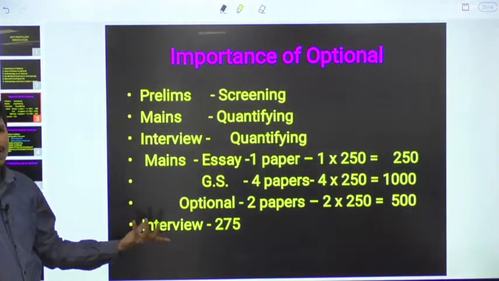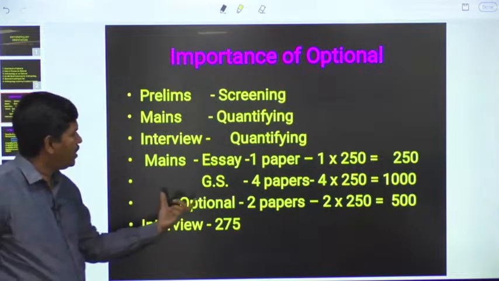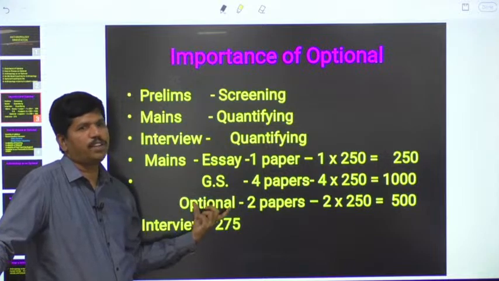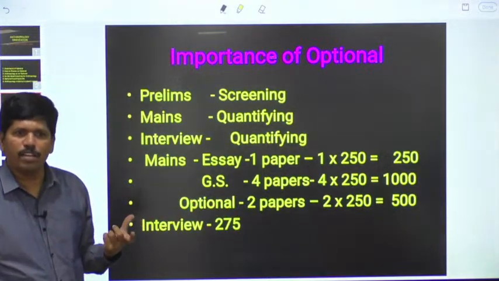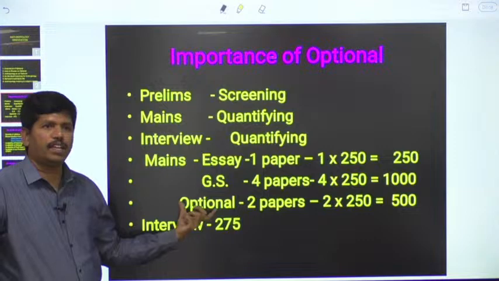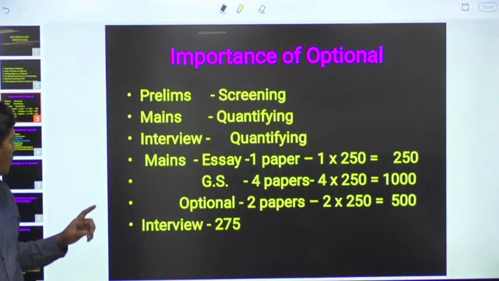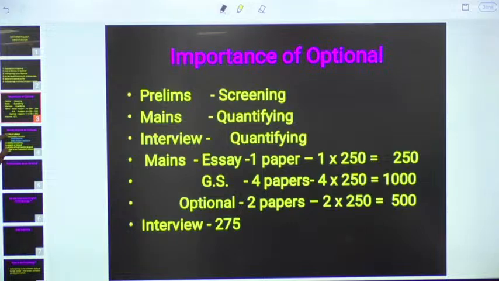Interview is common for everyone. That's why the only difference among all the students is the selection of optional. If you select the optional carefully, the chance of success is very, very high. If you select a rare optional, the chance of success is rare. This is true. Now let us discuss how to choose an optional.